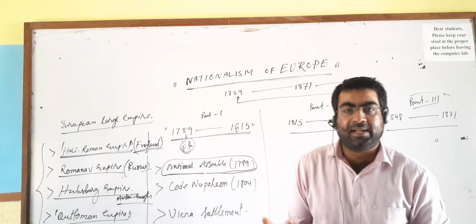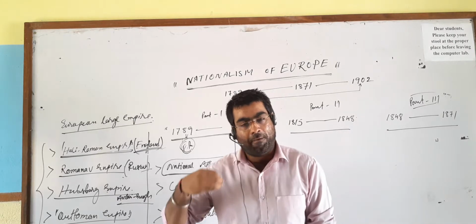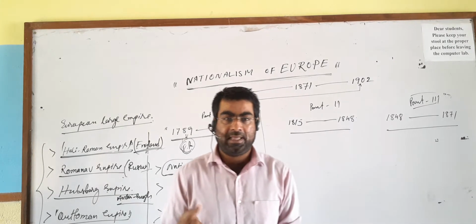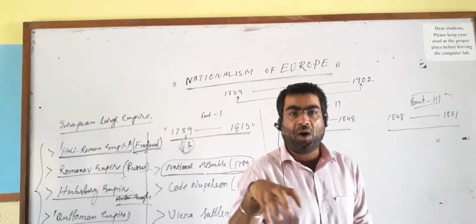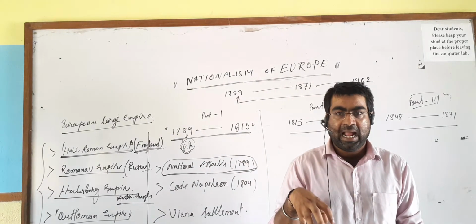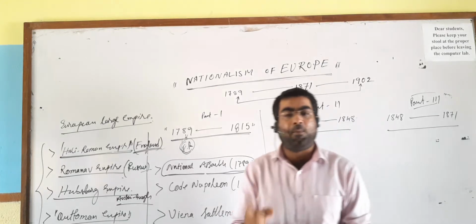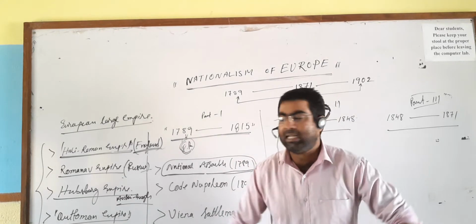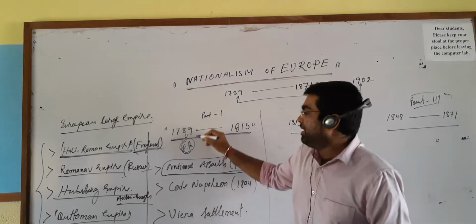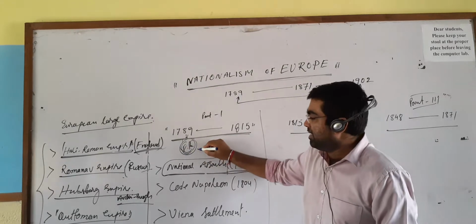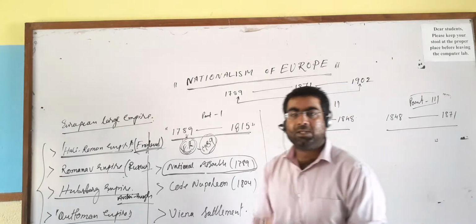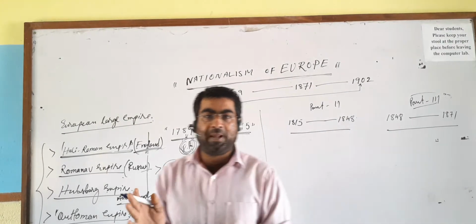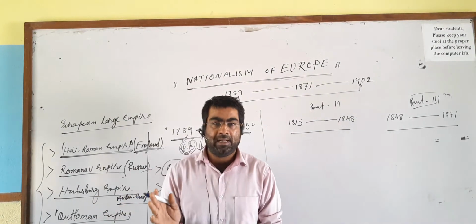So these things built a sense of fraternity, a sense of brotherhood, which later generated the idea of building a nation state. That's when a country should be based on the same ideology of people. And that is the main basic point of nationalism, which the French Revolution gave to Europe. The French Revolution of 1789 was the first milestone or first outbreak to build European nationalism.